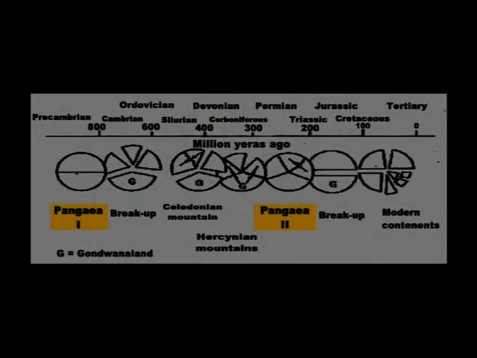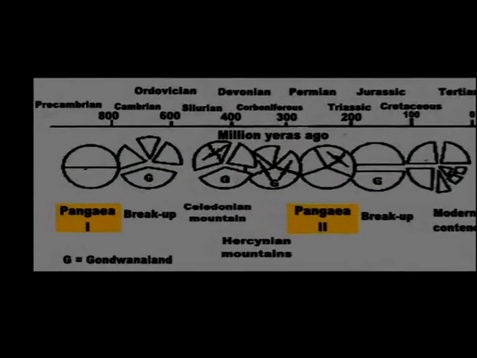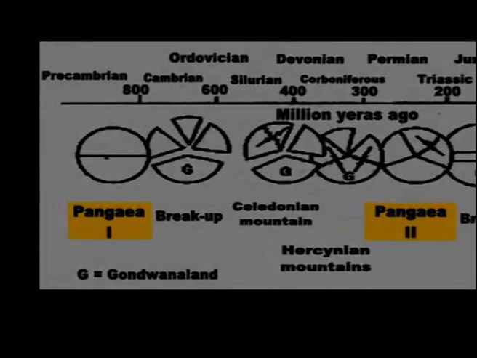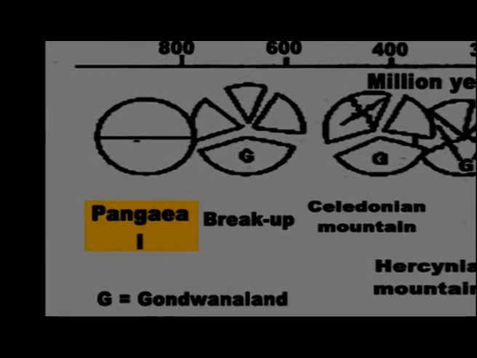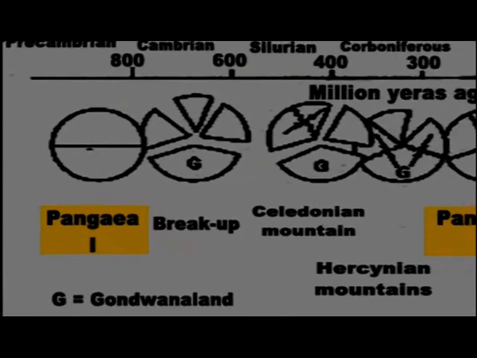There is a figure number 5. From that you can see that on the top, there is a geological time scale indicating the years in terms of million years before present, about the presence of one Pangaea 1 and the other one Pangaea 2.